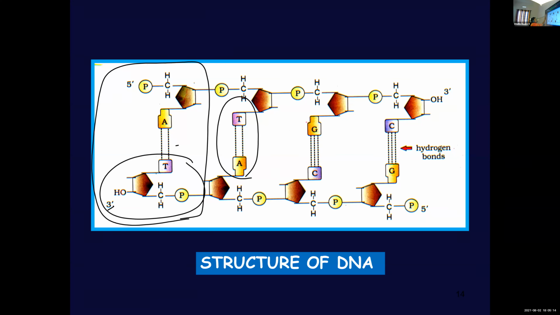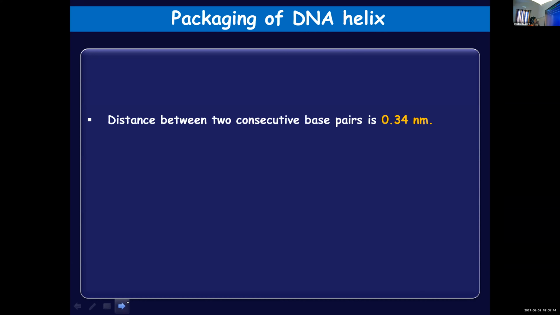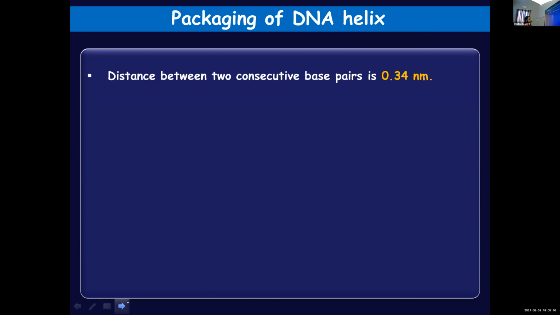The polarity you need to check. Here it is starting with 5 prime, then the other should start with 3 prime. Remaining, you can just keep on adding. Once it was asked to make a neat labelled sketch of the structure of DNA, so please learn it. Always remember, one is 5 prime to 3 prime, the other one is 3 prime to 5 prime. They have anti-parallel polarity. Now, distance between two consecutive base pairs is 0.34 nanometer.